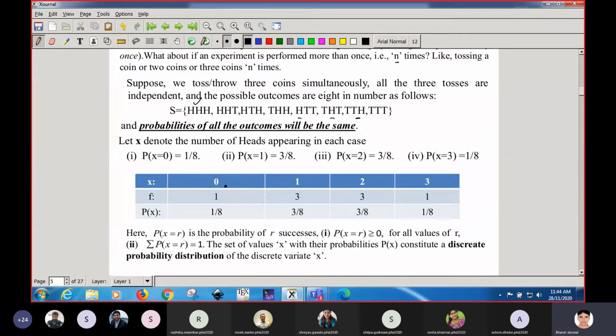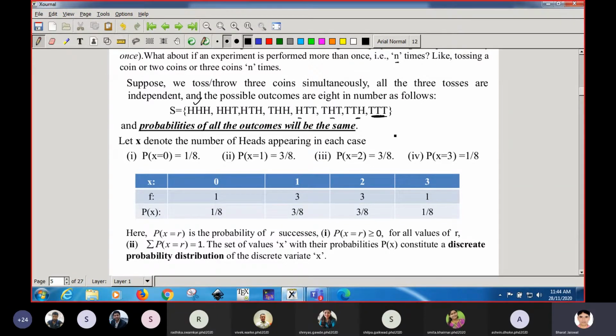And for the case of 0, you are getting no heads. If getting head is a success and you are getting tails in all 3 coins, then the value will be x equal to 0, and it comes only once. So in our favor there is only one sample point, and the total number of sample points is 8, so the probability will be 1 by 8. So students, this is the case when the number of trials is 3.